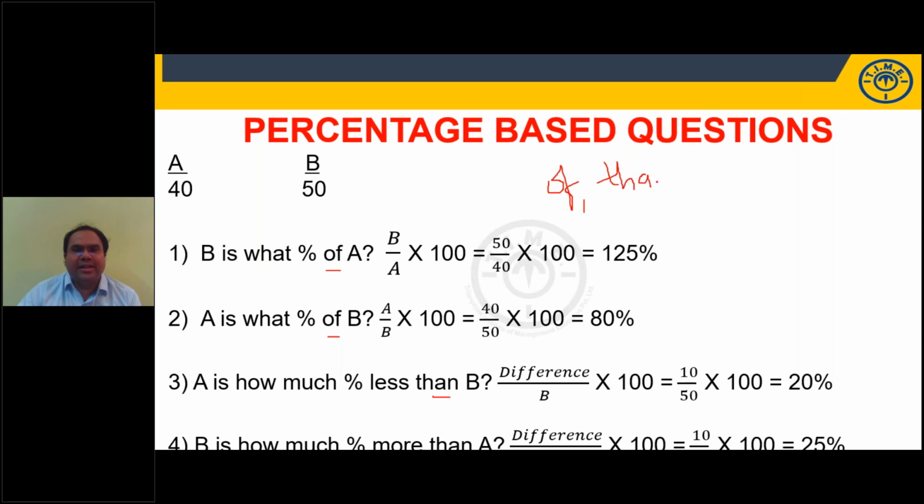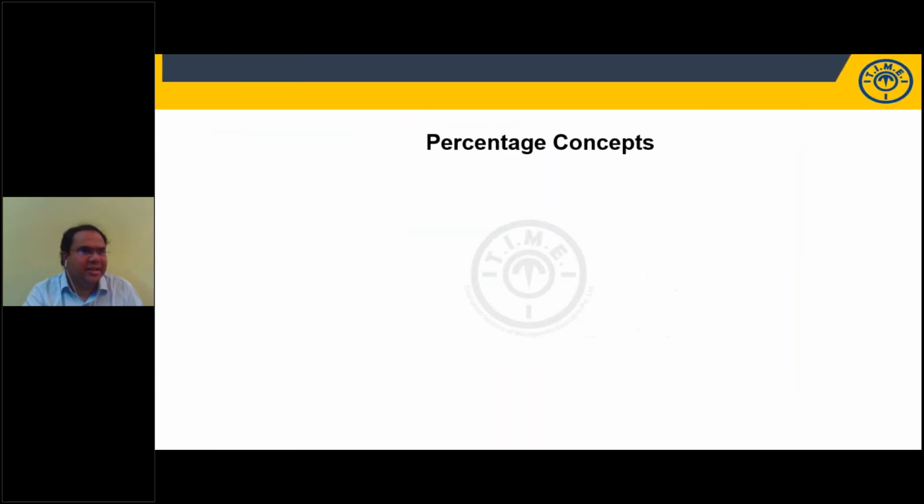So B is what percentage of A? I am comparing B with A. So A is after of, so A in the denominator, B in the numerator. 50 upon 40, 5 by 4, 125%. A is what percentage of B? A by B, 40 by 50, 4 by 5, 80%. A is how much percent less than B? How much percent less or more is given by difference. I'm comparing with B here. Here I'm comparing with A. Accordingly, you'll get the percentages. So percentage questions are like increase, decrease, percentage less, this is what percentage more than this, or this is what percentage of that, that is what percentage of this.